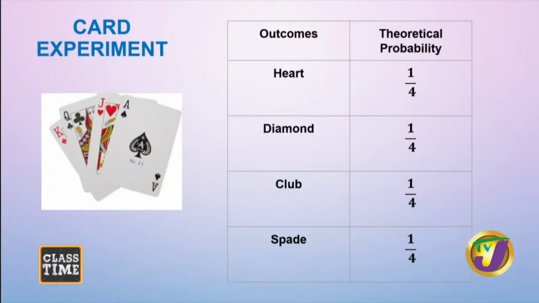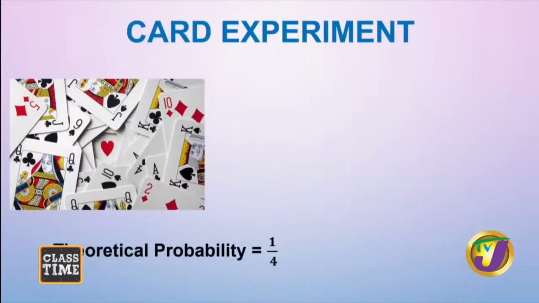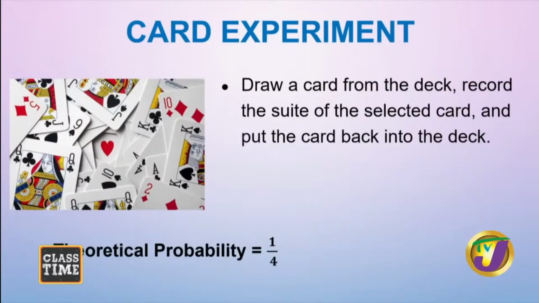And we are going to do some tries and see what the experimental probability would be. So here are the instructions at home. So get your cards, get mommy, get daddy, get your sister, get grandma, and try this experiment, right?